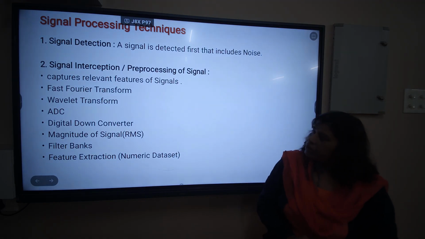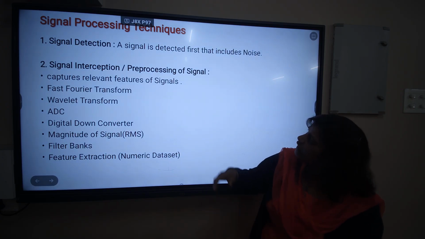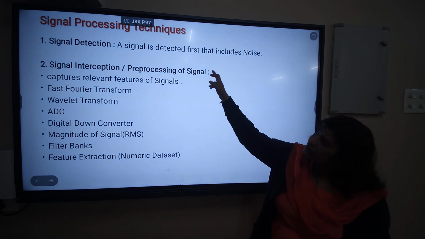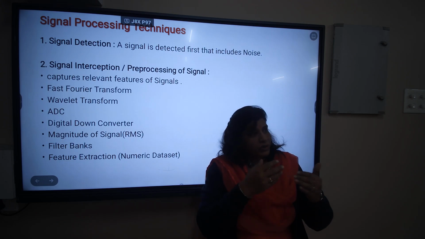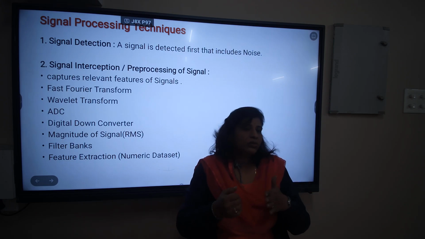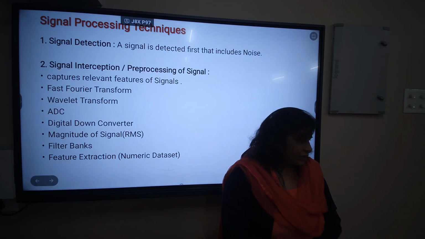Now, what are the signal processing techniques that are involved in ELINT? Signal detection: all the signals detected have noise. So before we give it to a machine learning algorithm, some pre-processing of the signal is done.